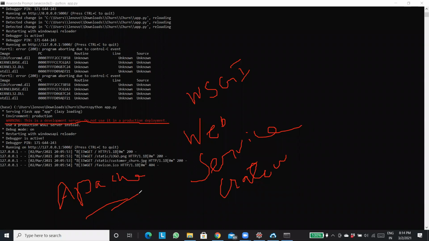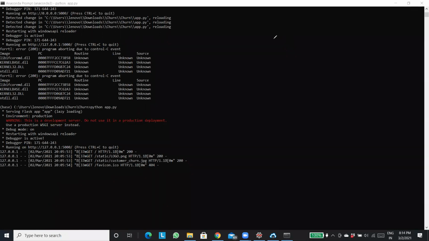Getting my point? But as of now, it's not a server. So use a production-ready WSGI server instead. We are going to use this server to deploy it, to make it public, right? For that, we have created a mini server. Obviously, to create a server you need to pay something, right? So for you guys, we have taken a server from GCP.